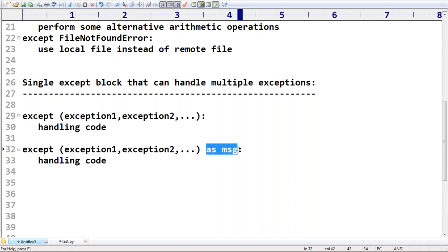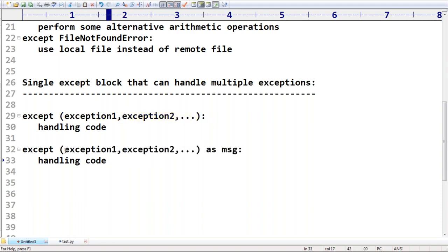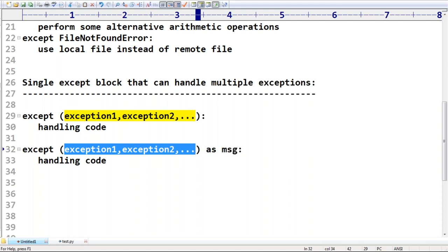Where am I taking it, within the parentheses or outside the parentheses? Observe a bit carefully. We have to take it outside the parentheses. Parentheses are mandatory, and this group of exceptions is internally considered as a tuple. Remember this one: parentheses are mandatory and internally these are by default considered as a tuple of exceptions. Sir, can you please explain this concept with a small example?